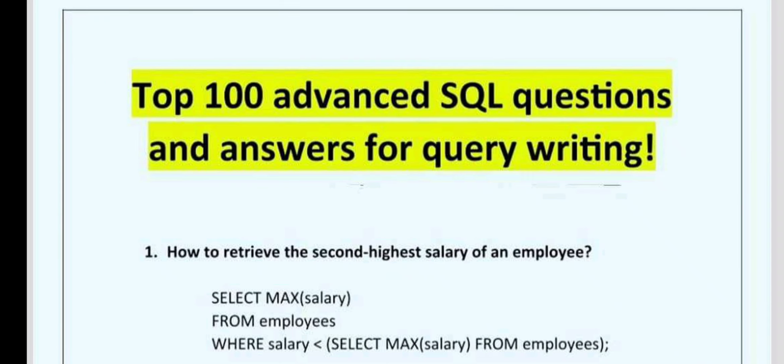In this video, we are going to discuss the most important and frequently asked SQL queries. These queries will help you in a real-time work environment, for understanding how to write a query clearly.